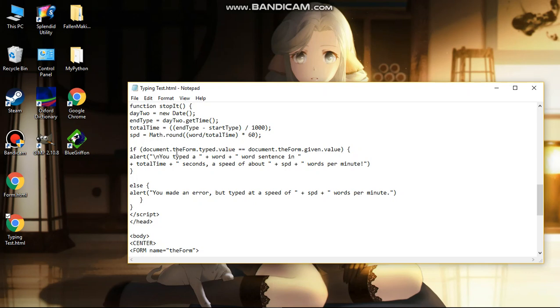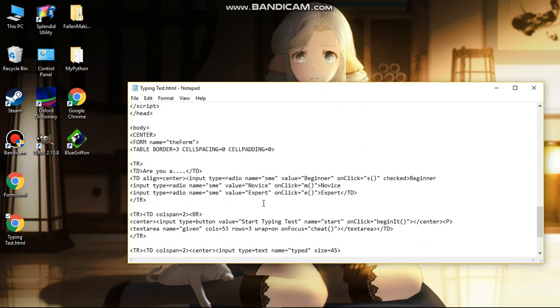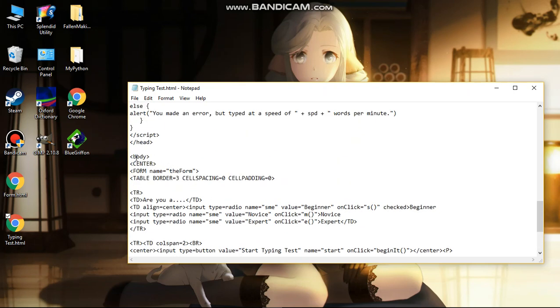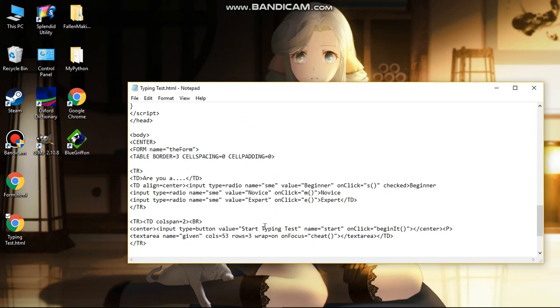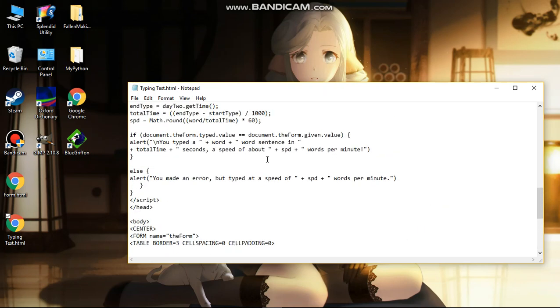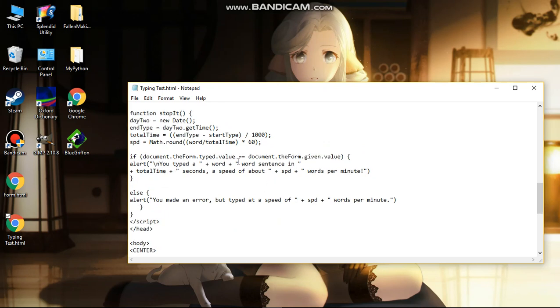Document.form.type.value. So if you do not know what the form means, where does it come from, and the type as well, it comes from here. Here, type. As for the form, it's right here. Okay, so this entire thing has been given a name, and so does this text. Okay, now let's refer back. Now you know what this means. Now what is the value? So value is something we type,